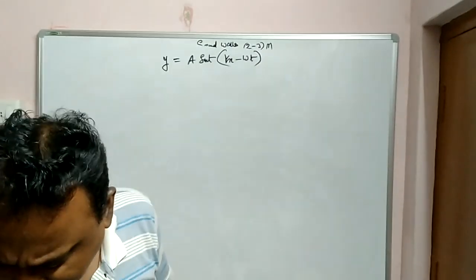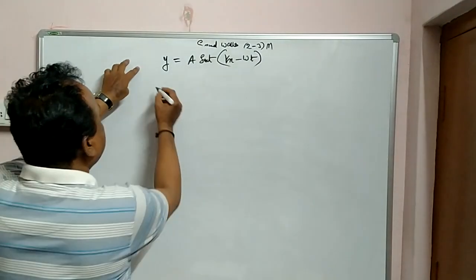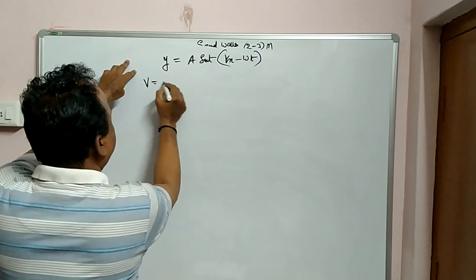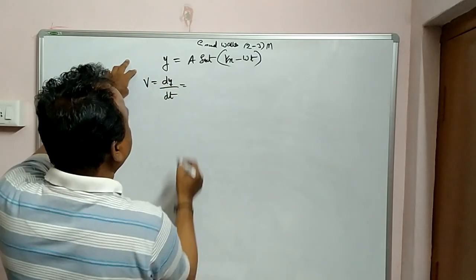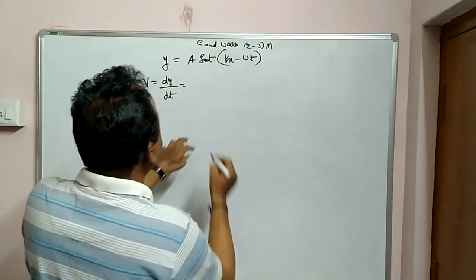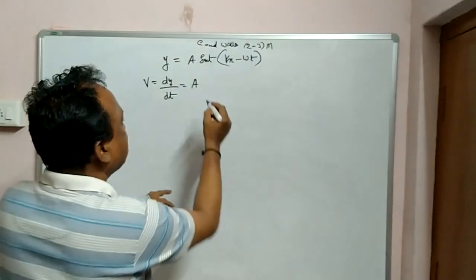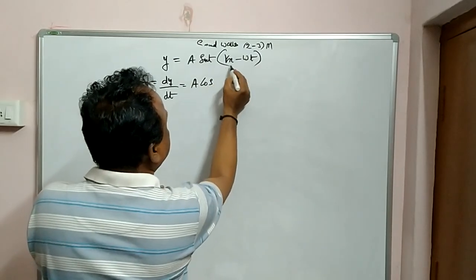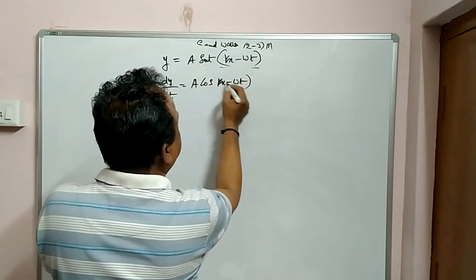Now let us find the velocity. What is velocity? dy by dt. So find the derivative with respect to time. The derivative of sin x is cos x, so cos of the entire angle, kx minus omega t.